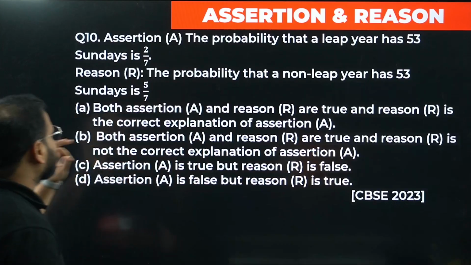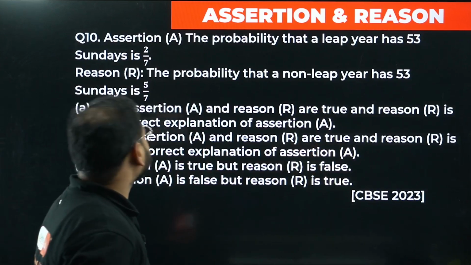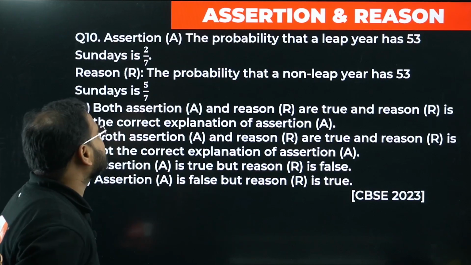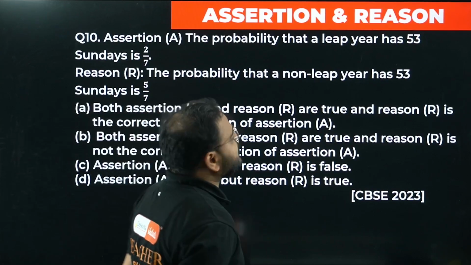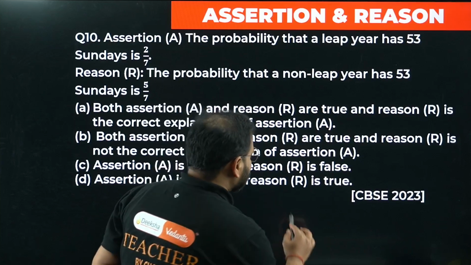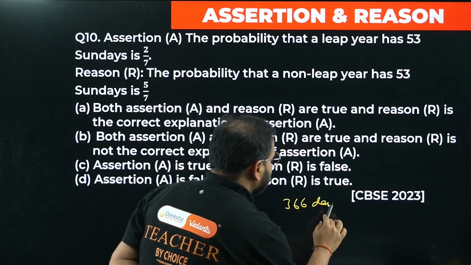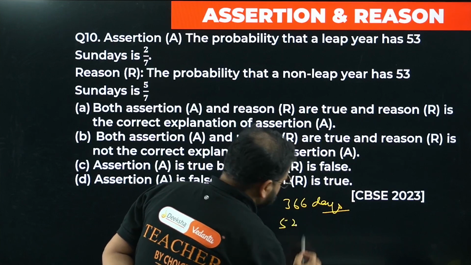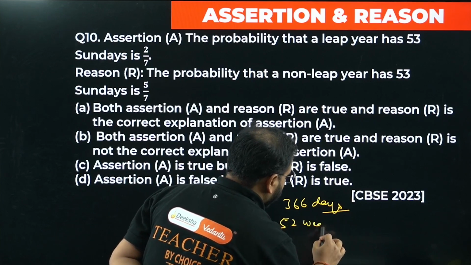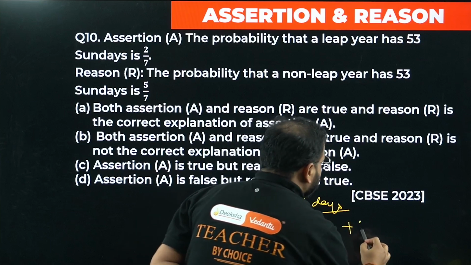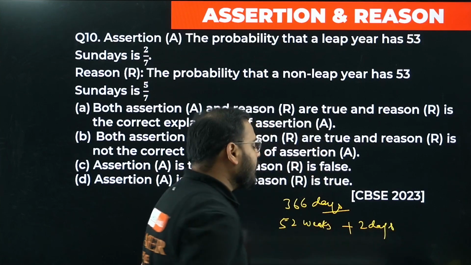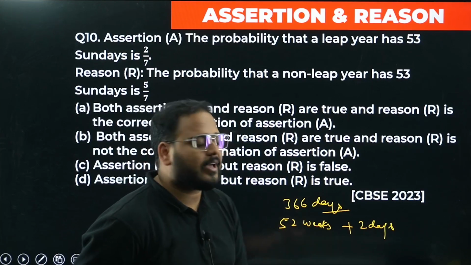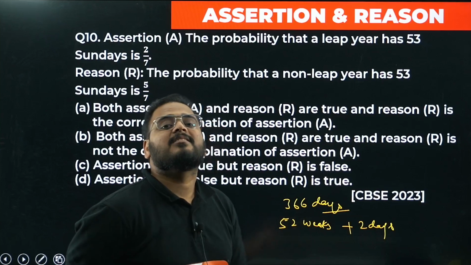Let's have a look at question number 10. Assertion and reason. The assertion says the probability that a leap year has 53 Sundays is 2 by 7. Think about it. Leap year means 366 days, which is 1 day extra. So in total we have 52 weeks plus 2 days. 52 weeks means 364 days, and the number of days is 366, so 2 days are extra.